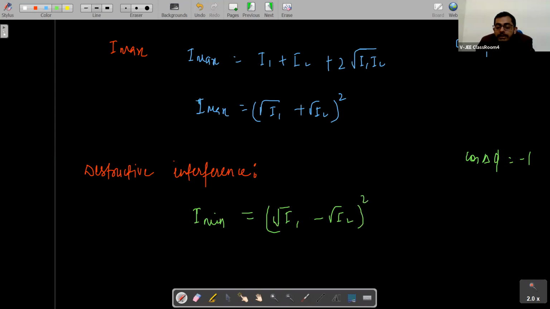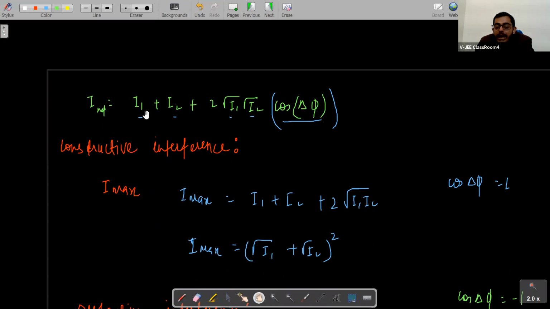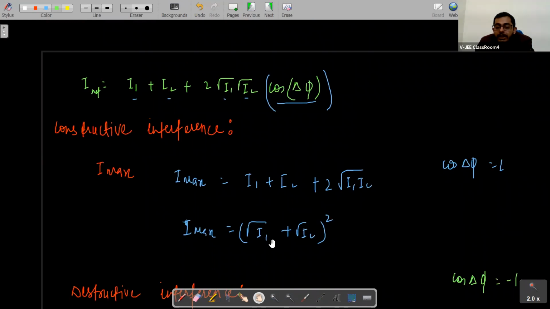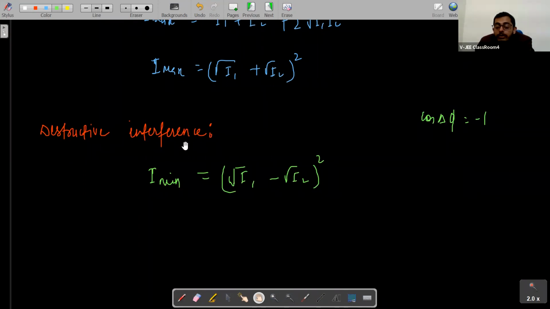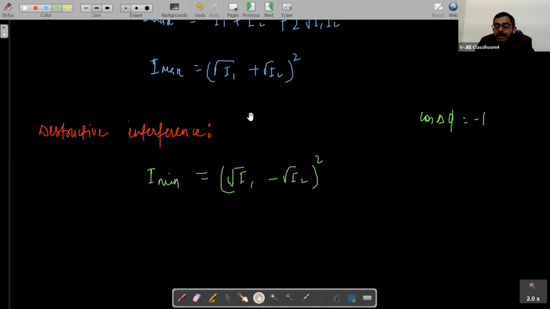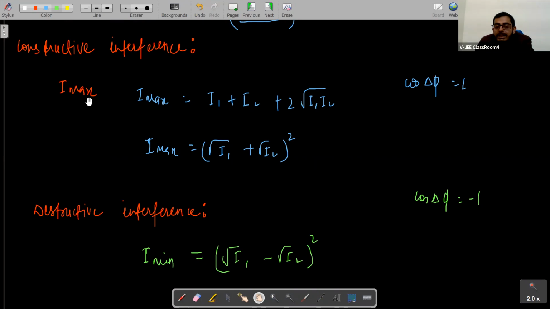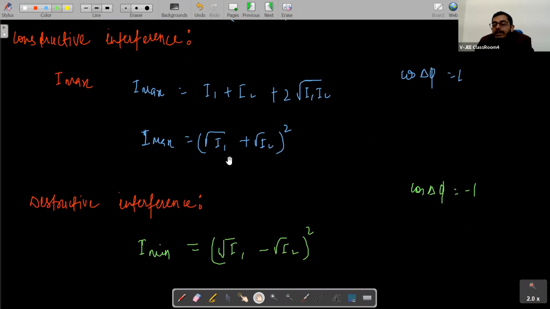Okay, how are we saying this? Because if cos delta phi is -1, it will be equal to I1 plus I2 minus 2 root I1 I2. So this is root I1 square, root I2 square, minus 2 root I1 I2. So I can write it as (root I1 minus root I2) whole square. With a positive sign we get root I1 plus root I2, with a negative sign we get root I1 minus root I2. So this is the condition for destructive interference, and this is the condition for constructive interference. For constructive interference, intensity should be maximum, and for destructive interference, resultant intensity should be minimum. So this is the minimum intensity, and this is the maximum intensity.